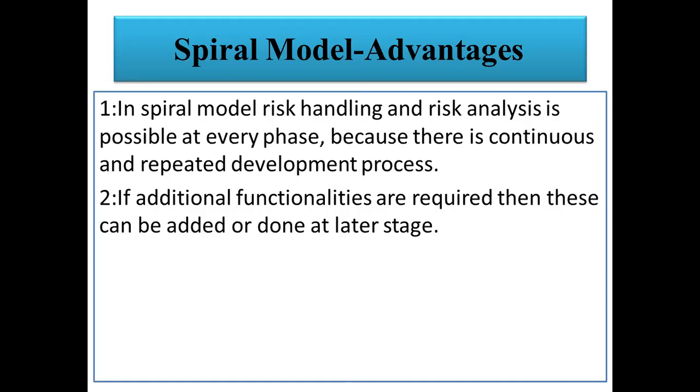But in the case of the spiral model, we can add functionality at any time, because in the spiral model we are developing a working model. We are using prototyping, developing prototypes of the requirements, design, code, and other things, so that finally, when we are developing the operational prototype, at that moment we combine all the prototypes and go for further development. So this is a benefit of the spiral model. Development process is fast.